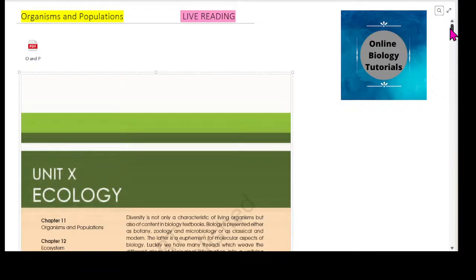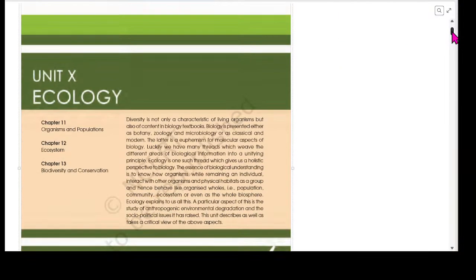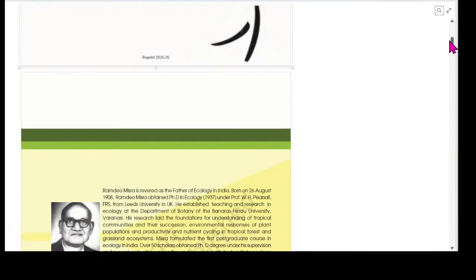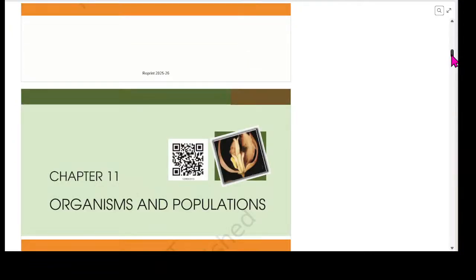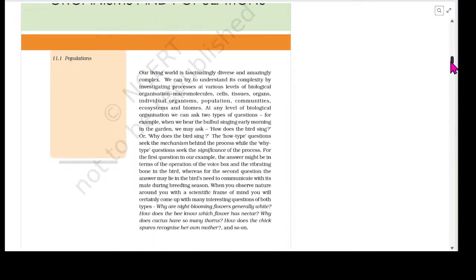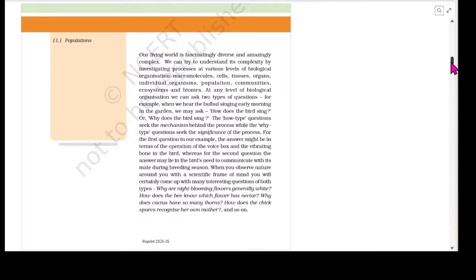Let's progress with the reading of the chapter Organisms and Populations. This is chapter number 11 from NCERT of Class 12th Biology. This is going to be an important chapter having a lot of concepts, a lot of examples. Let's go ahead. Our living world is fascinatingly diverse and amazingly complex.